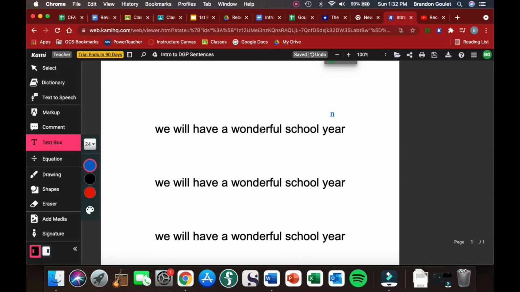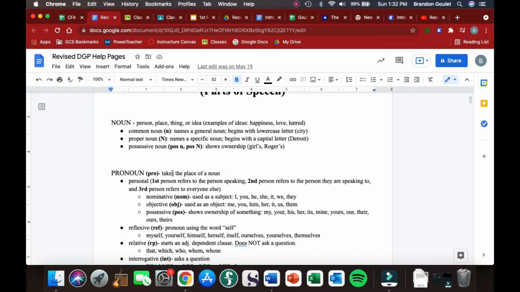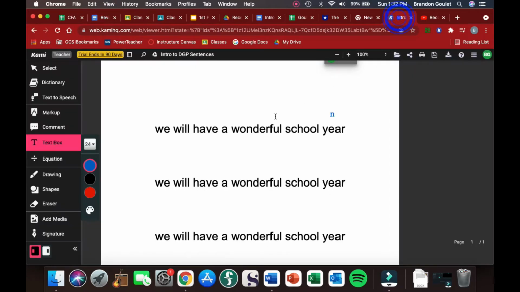If we look through here, we don't have any other nouns in this sentence, but we do have some words, if we look at our help pages, that take the place of a noun. We takes the place of, if I were saying Mr. Goulet and his students will have a wonderful school year. Instead of saying Mr. Goulet and his students, those nouns there, I'm using we to replace that noun. So that is a pronoun. That's what a pronoun does. Instead of saying the noun itself, we use the pronoun instead.